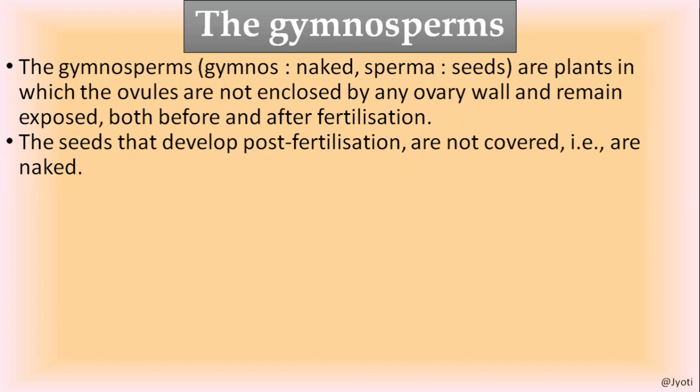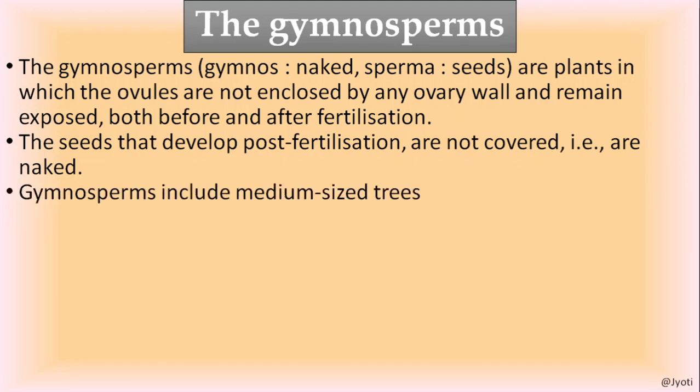The seeds that develop post fertilization, that is after fertilization, are not covered, and before fertilization also the seeds are not covered.